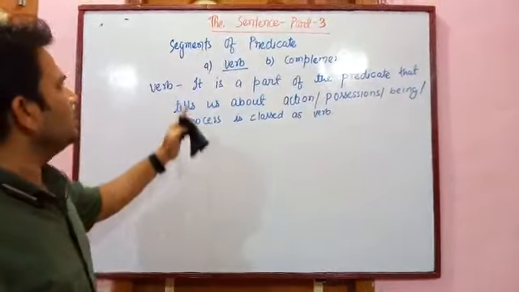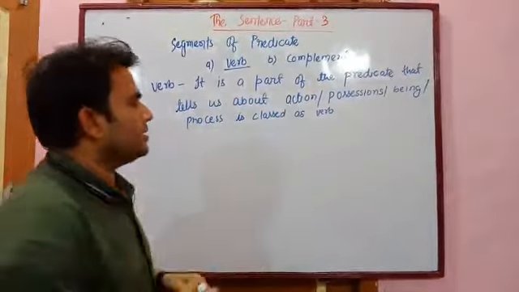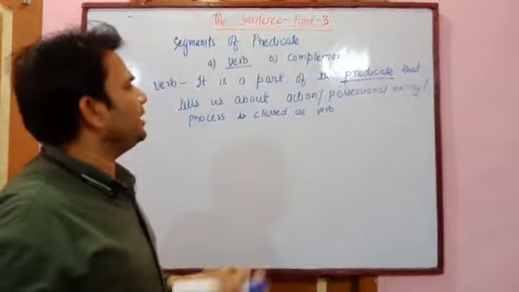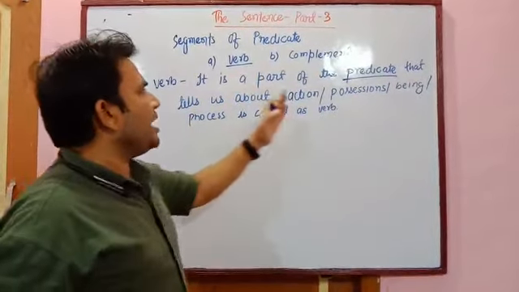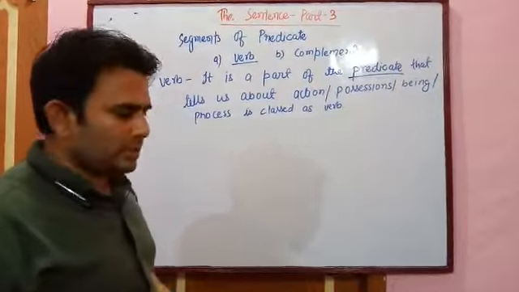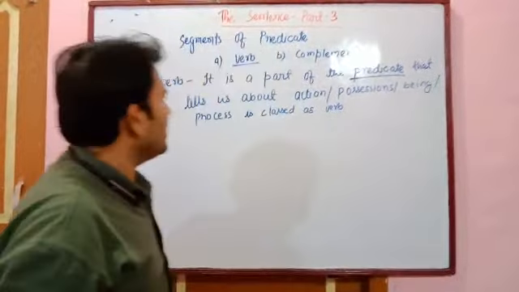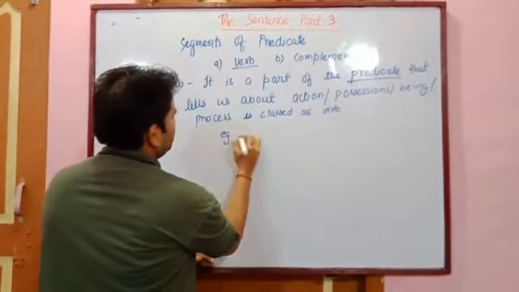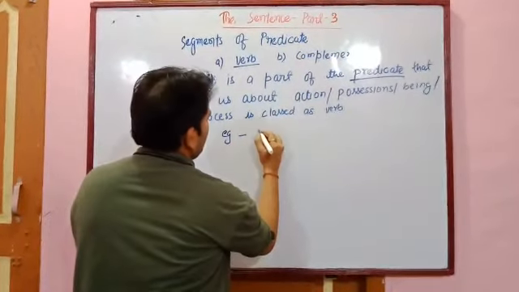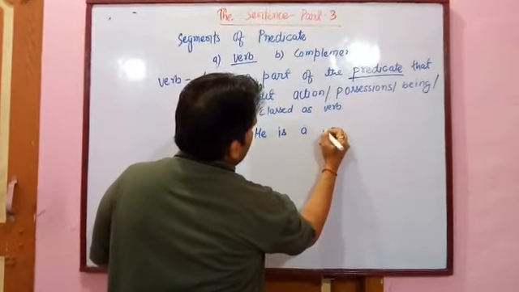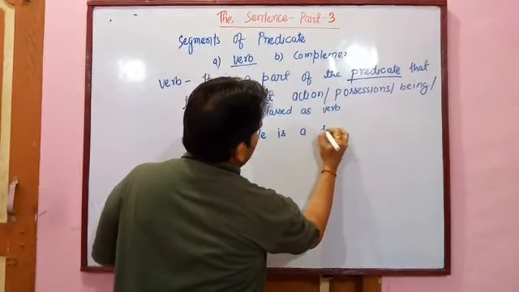As I have written, it is a part of the predicate. See the predicate, I have taught you in my previous classes. It is a part of the predicate that tells us about action, possession, being and process, is classed as verb. Now, notice the following examples. He is a teacher.